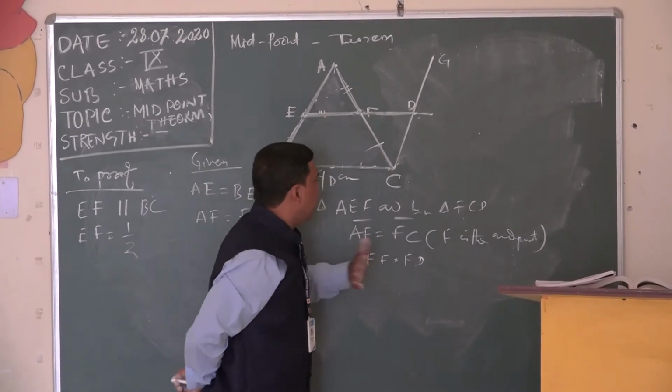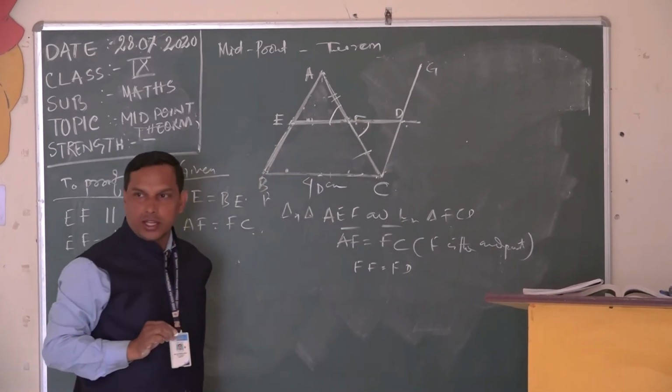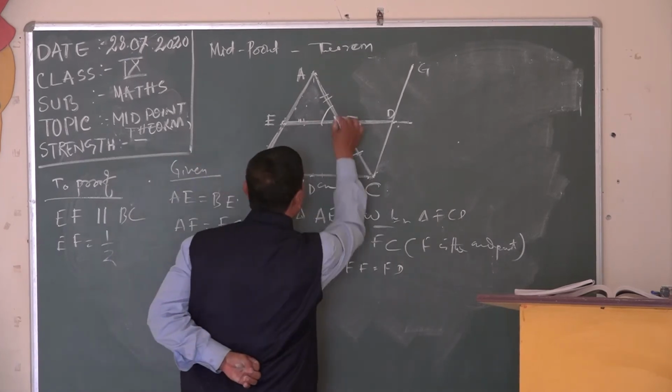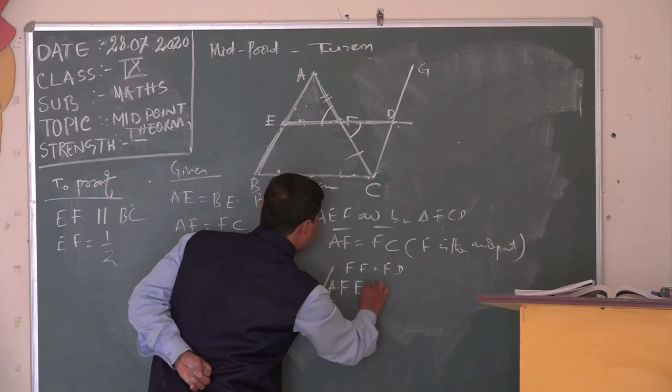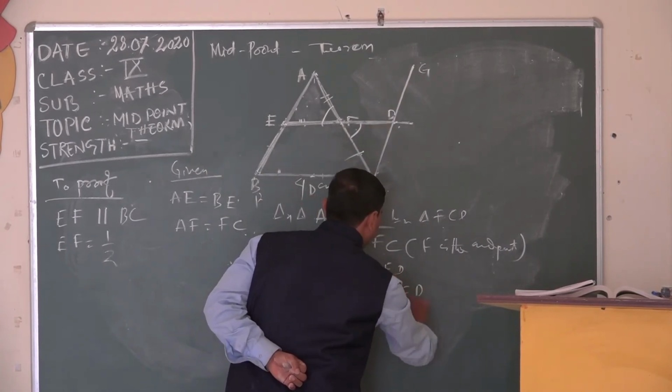So EF equal to FD, and you know that this angle is what? Vertical opposite angles, and vertical opposite angles are equal. So we can write angle AFE is equal to angle CFD.